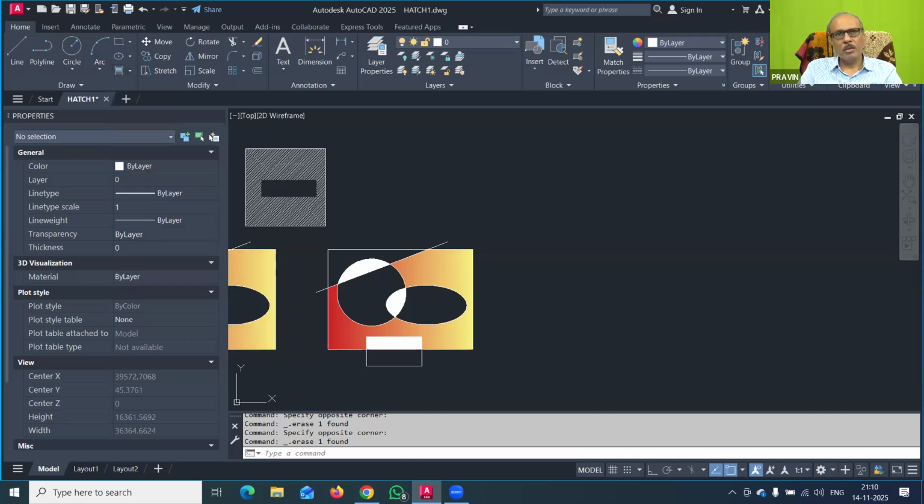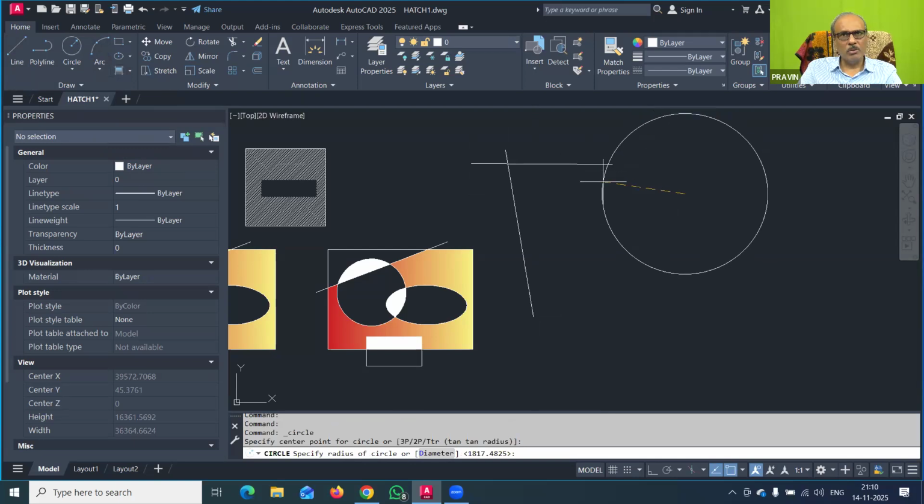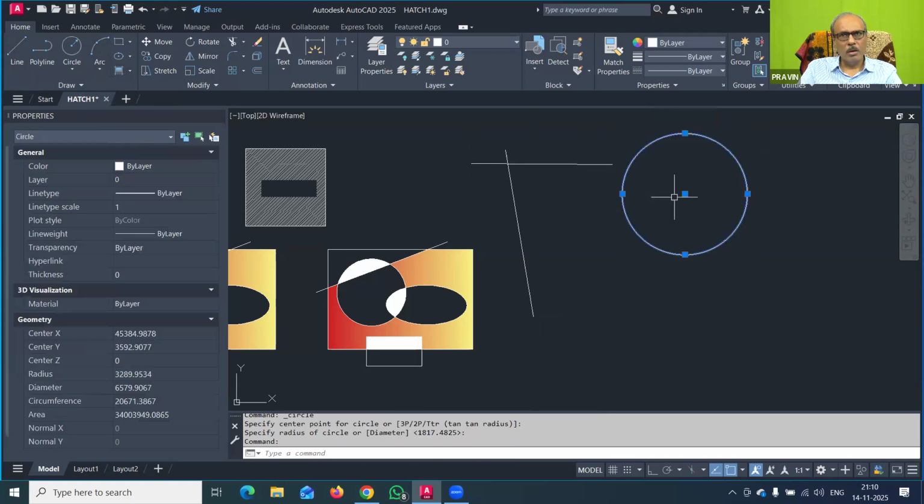What happens? Suppose I have one line here. Then I draw another line here, and then I use one circle here. I am just drawing it randomly.